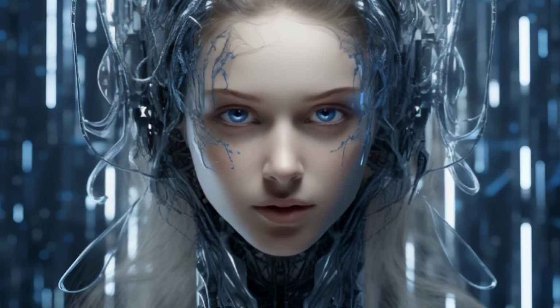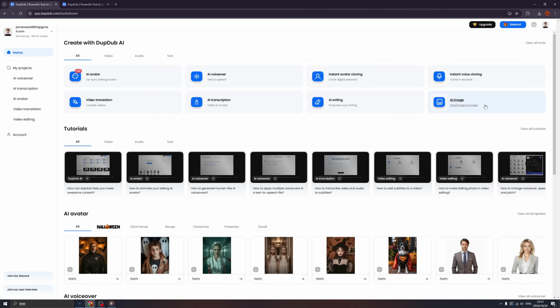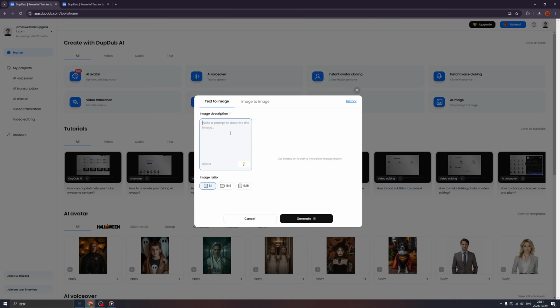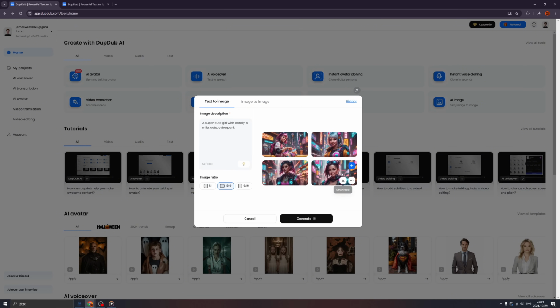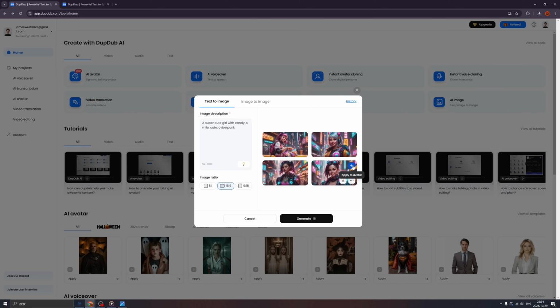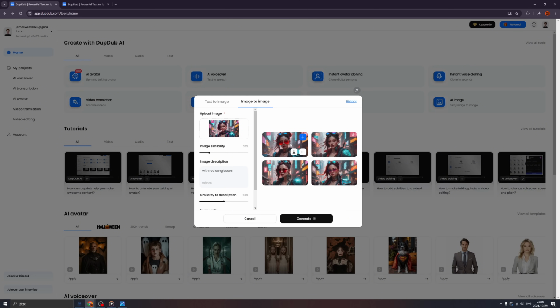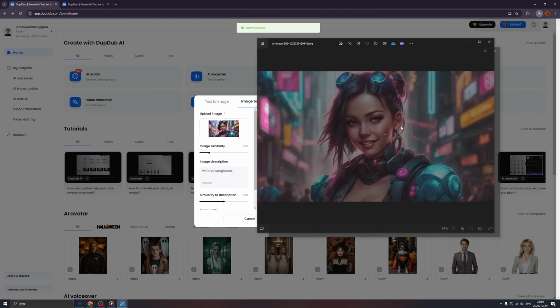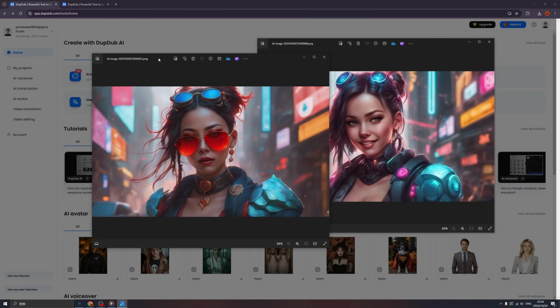You can also generate images in Dupdub. Now let's try AI image. So in AI image, we can generate images by text or image to image. For text to image, let's write down something, okay, we can download the image. Wow, the quality is really good. And also, if you want to make a variation, you can click here, image to image, and you can change it like, look, I just added red sunglasses to this girl, and we can download the image as well. Isn't it very easy and controllable?